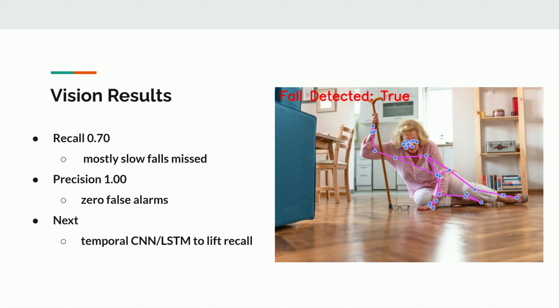The vision module demonstrates strong performance with 70% accuracy and a perfect precision. The high precision indicates the system effectively avoids false alarms, a crucial factor in maintaining users' trust. However, the 70% recall suggests that some falls, particularly those with gradual movement, were not detected. Incorporating temporal context through sequence modeling could help address these limitations.